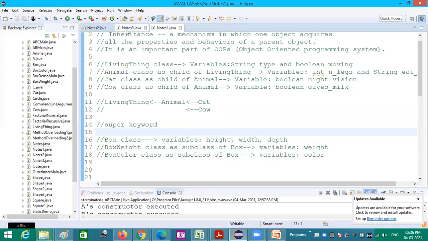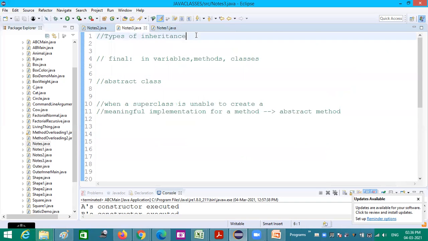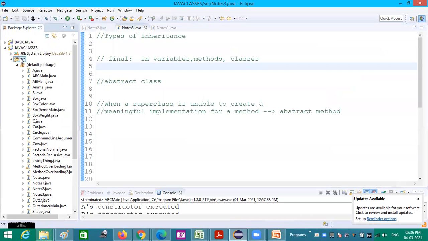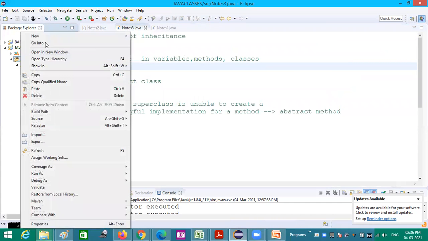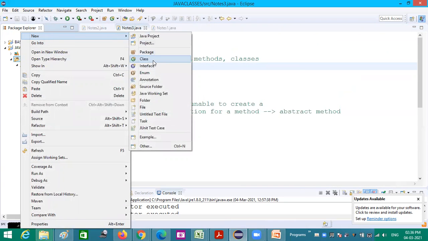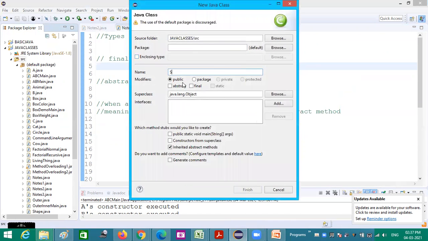So now, we have seen the types of inheritance, and for that, let me create some samples. So you can quickly tell me which case it comes under. Thank you for your response.